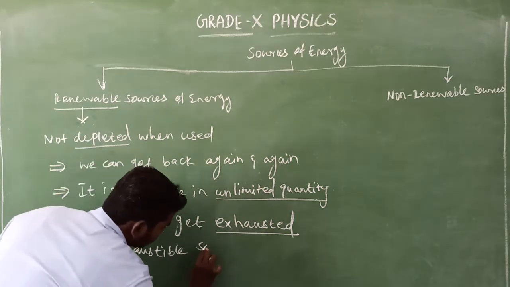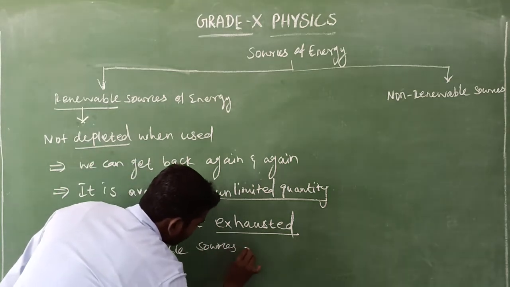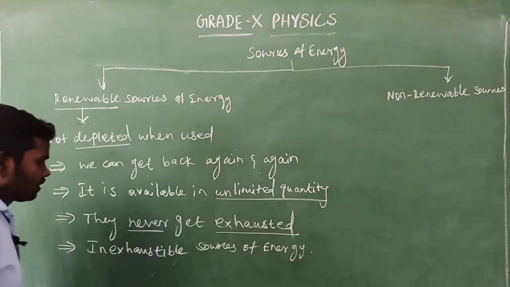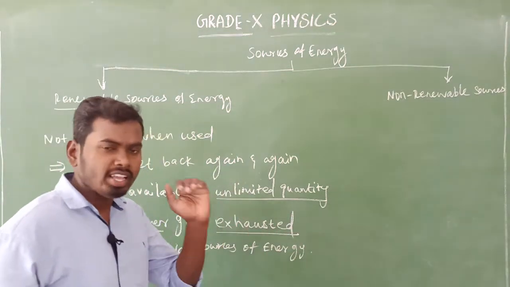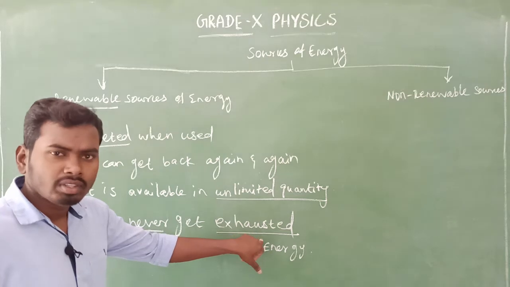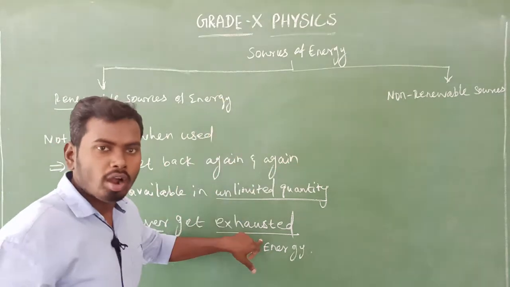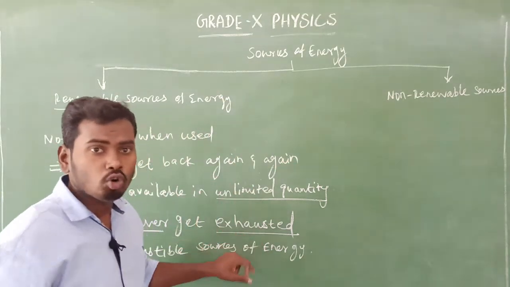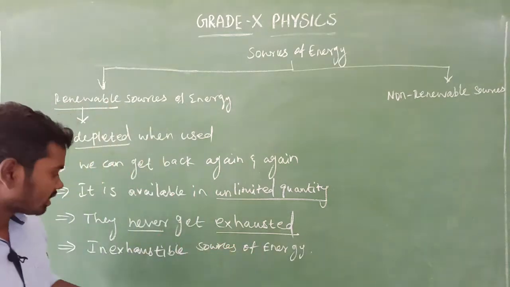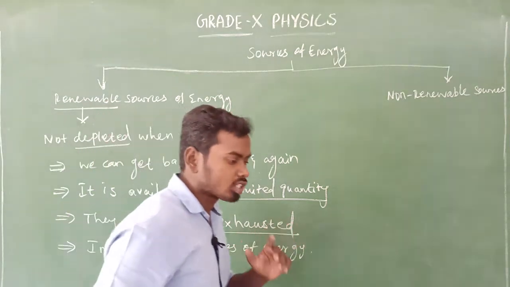Why, sir? Because the renewable source of energy never gets exhausted. It is available in unlimited quantity. They supply unlimited amount every day. So they never get exhausted. That is the reason it is called inexhaustible source of energy.